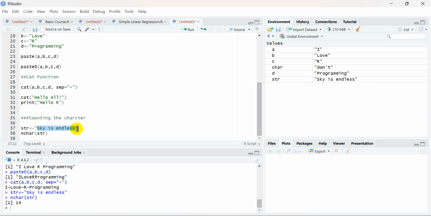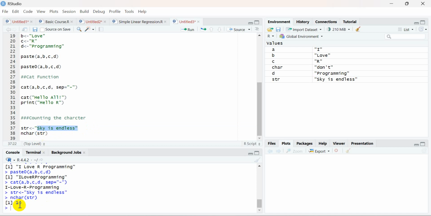Maybe you can search for a function or a method to count only the characters without space. For example, in this example, how many total characters are there except space? We have only 12 characters, but it is also counting the two spaces. That is why it is giving me 14.